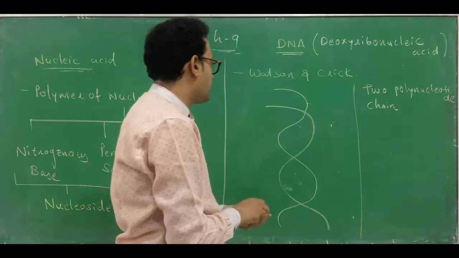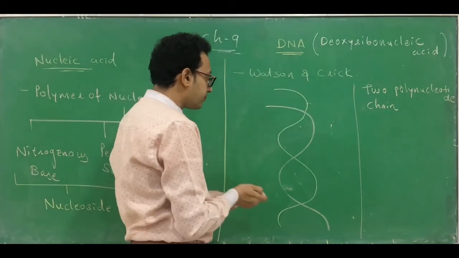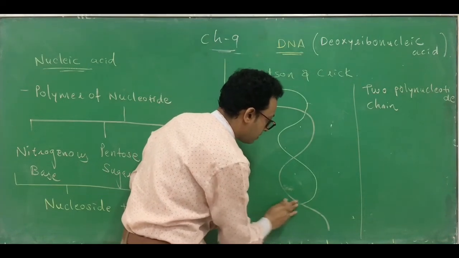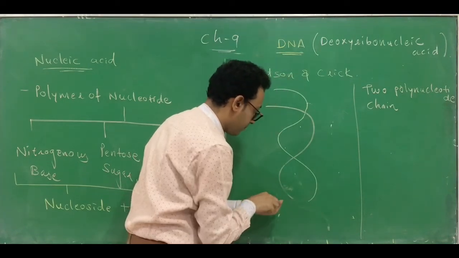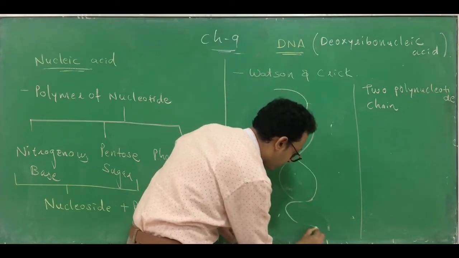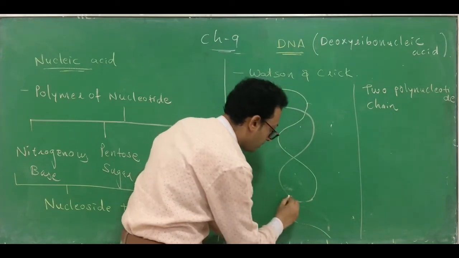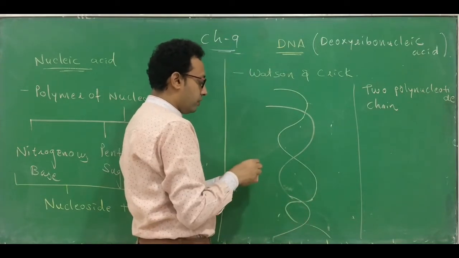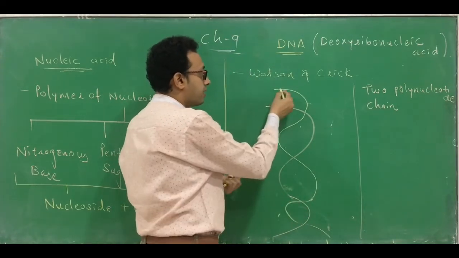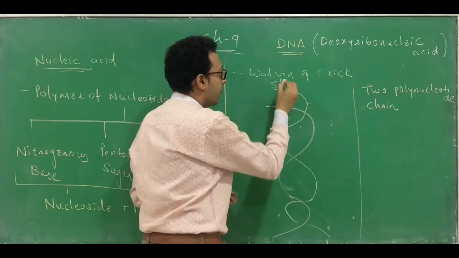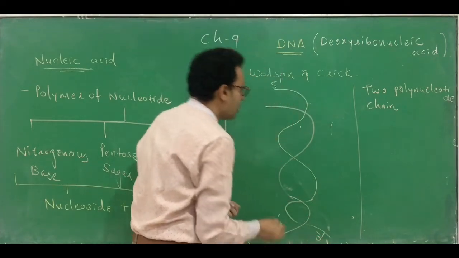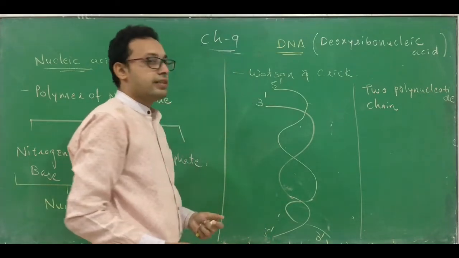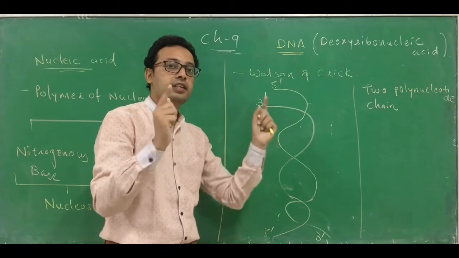So see, let's see. If you see over here, it will be easy for you. Okay. So such kind of arrangement is formed. Which kind of arrangement? Let's see. One strand, this green color, is running from 5' to 3'. The other one is running from 3' to 5' end. That means they are anti-parallel to each other.